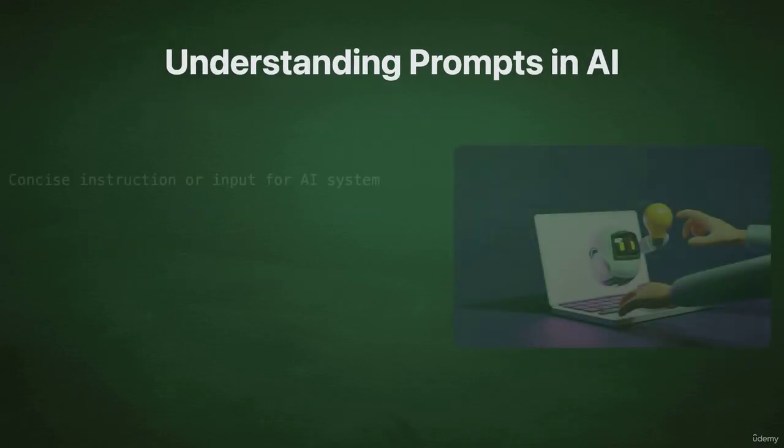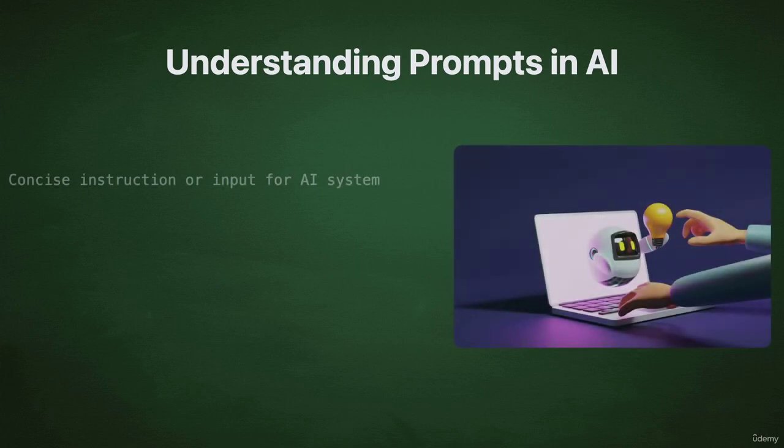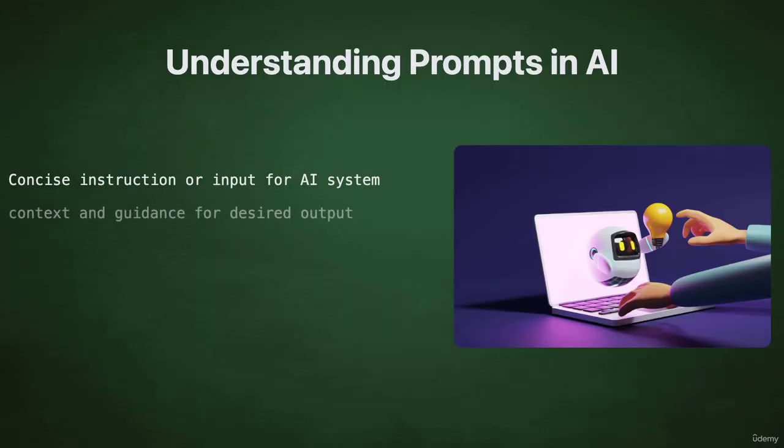What is a prompt? A prompt is a concise instruction or input that an AI system uses to generate, analyze, or perform a specific task. Prompts can take various forms, such as text, images, or even audio. They provide the AI system with the necessary context and guidance to understand the desired output or action.